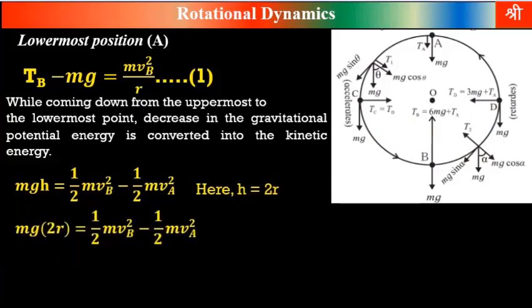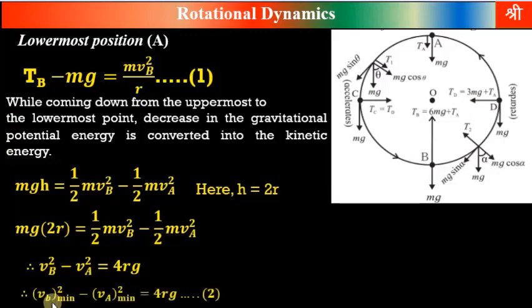Now cancel m throughout this equation. We get this equation. This 2 is taken common, and by cross multiplication these 2 go on that side. So it becomes 4R. m is already cancelled. So 4gR. By changing the side we get 4gR equal to vb square minus va square. m is already cancelled. So vb minimum square minus va minimum square.